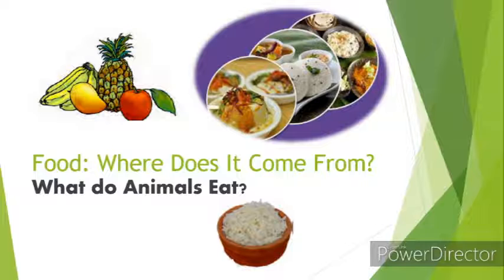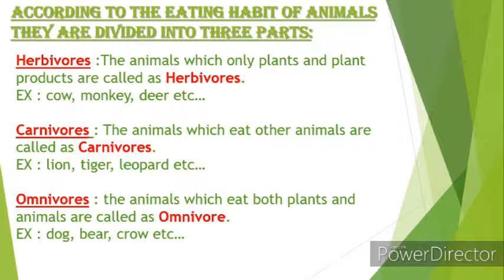So let's start with, what do animals eat? According to the eating habits of animals, they are divided into three groups: herbivores, carnivores, and omnivores. Many animals eat different things, right? As we humans eat a variety of food, animals also eat a variety of things. So according to their eating habits, they are divided into three groups. Like in humans, they are divided into vegetarians and non-vegetarians, right? In animals, they are divided into herbivores, carnivores, and omnivores.